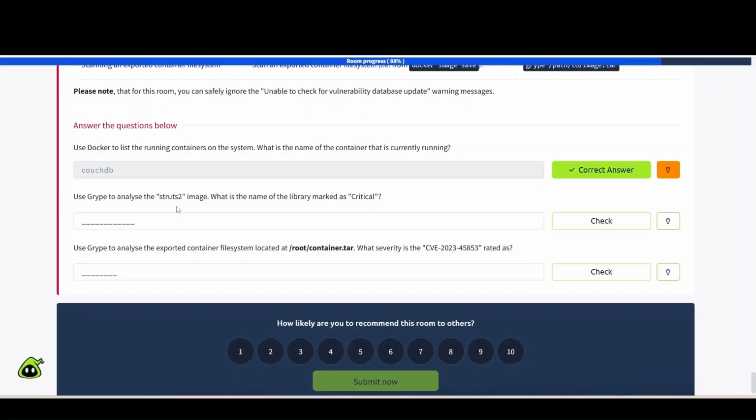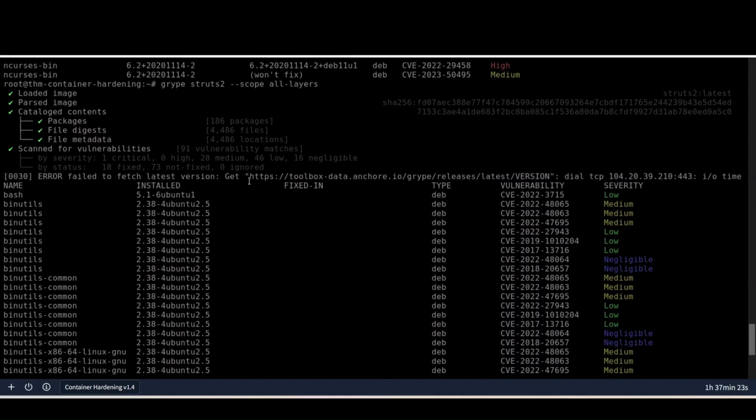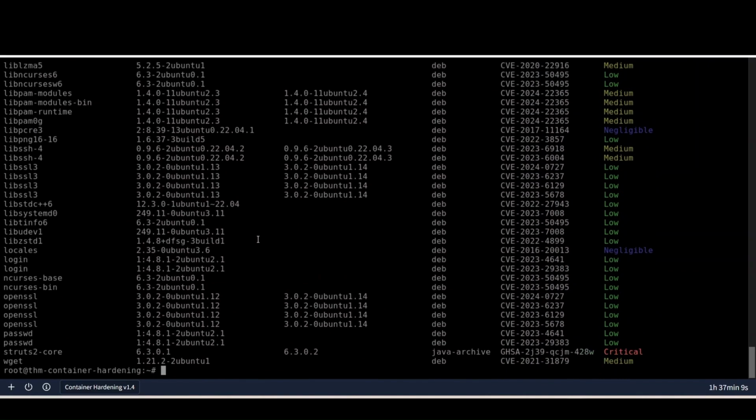Use Grype to analyze the struts2 image. What is the name of the library marked as critical? So let's flip over here. Now to do this, you do grype and then struts2 and then --scope all-layers. This takes a few minutes to run, which is why I'm skipping around here. But if you ran it correctly, you should get all this information back to you. Now, when you scroll all the way to the bottom here, you see the one marked as critical, and this is going to be struts2-core for that one.